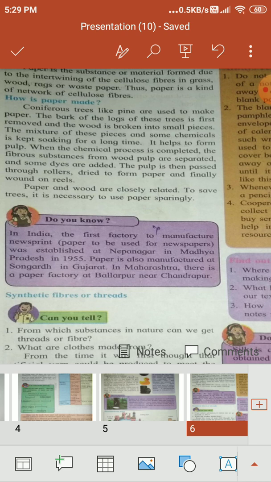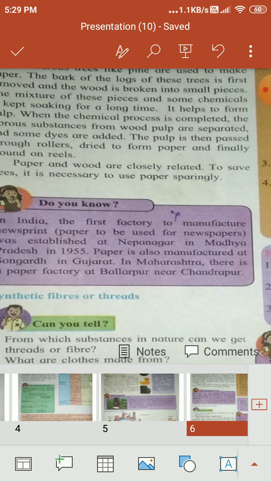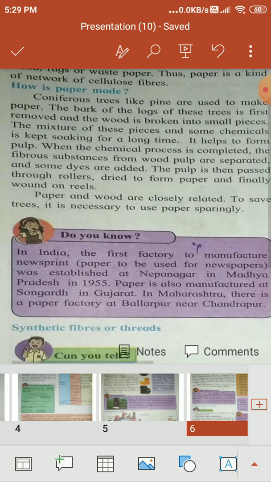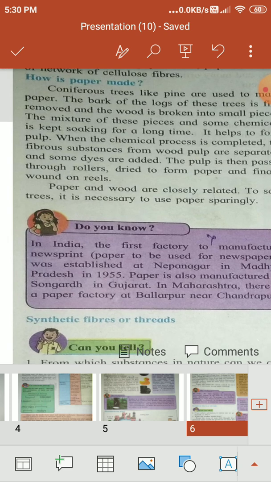Bark from the logs of coniferous trees is removed and the wood is broken. Coniferous trees, they are found in the cold regions. The bark of these logs of coniferous trees is removed. Wood is broken into small pieces. Look at the diagram on the last page 45. It is mixed with certain chemicals and soaked for a long time.